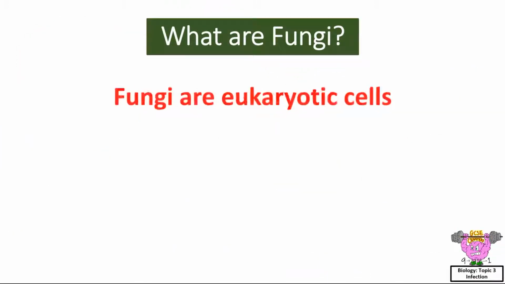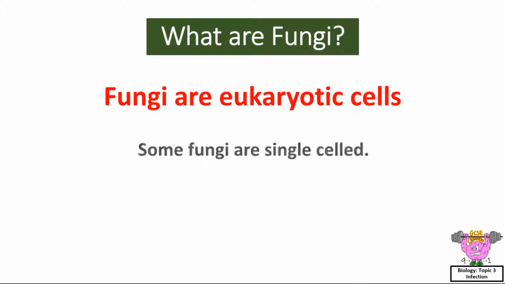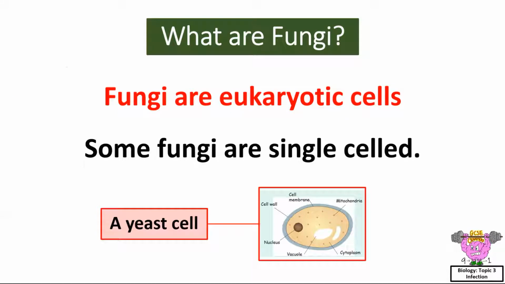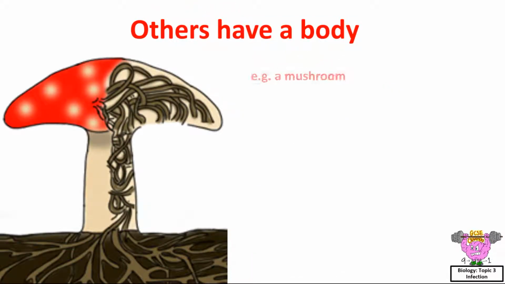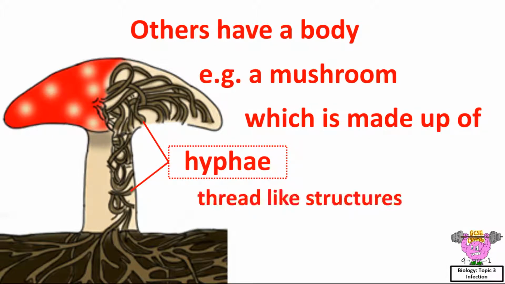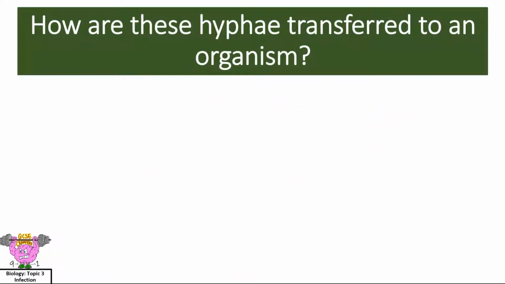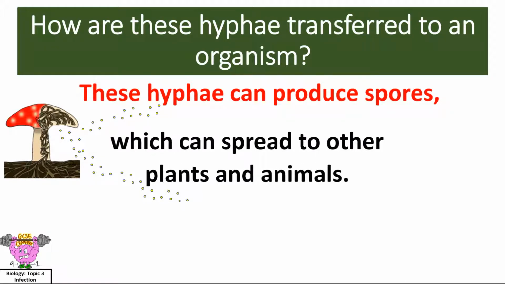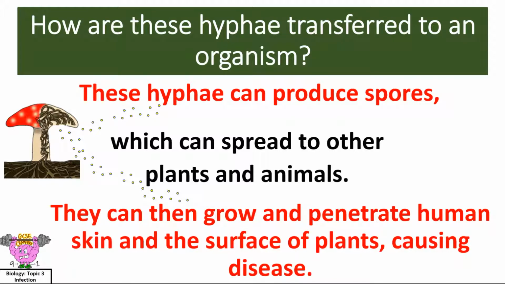Fungi. What are fungi? Fungi are eukaryotic cells. Some fungi are single-celled, for example a yeast cell. But others have a body, for example a mushroom, which is made up of hyphae, thread-like structures. How are these hyphae transferred to an organism? These hyphae can produce spores, which can spread to other plants and animals. They can then grow and penetrate human skin and the surface of plants, causing disease.